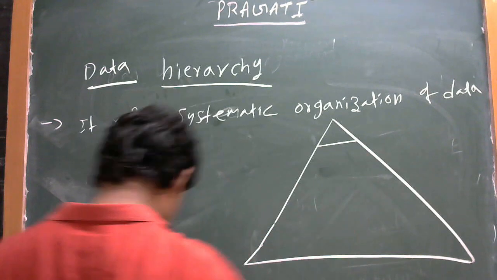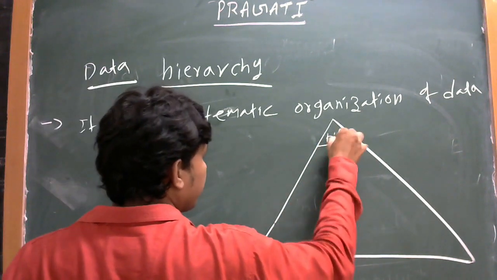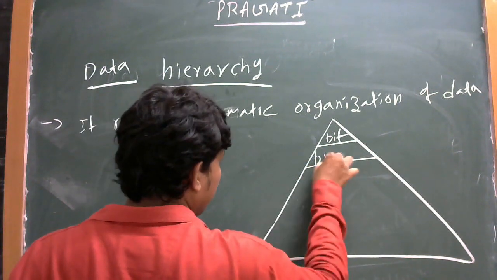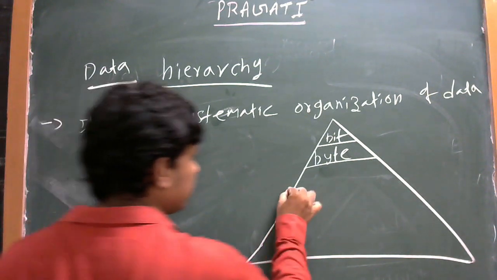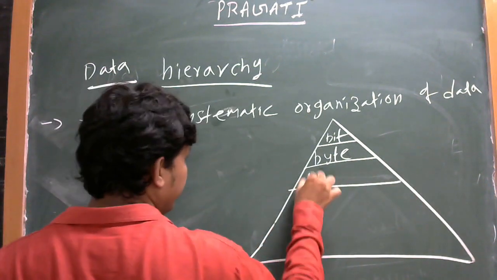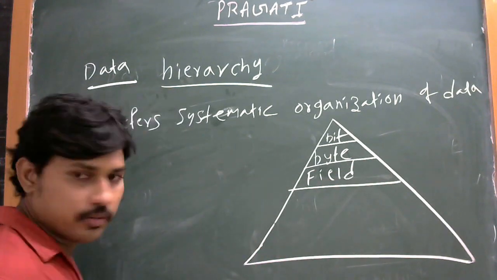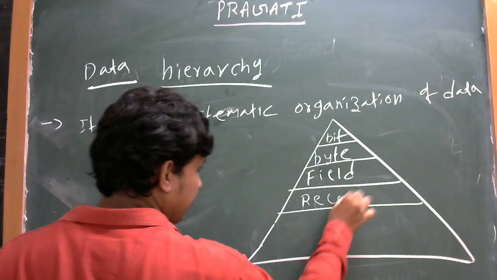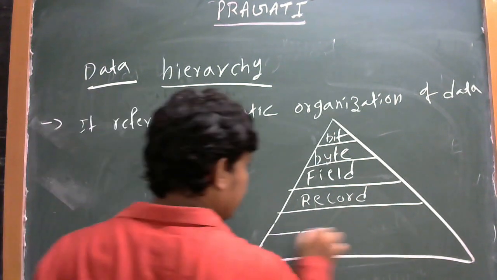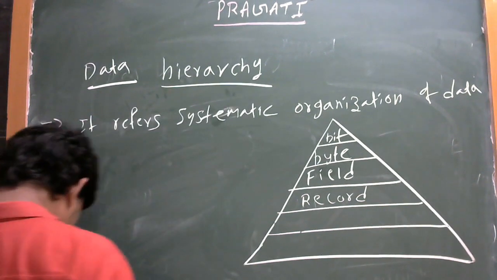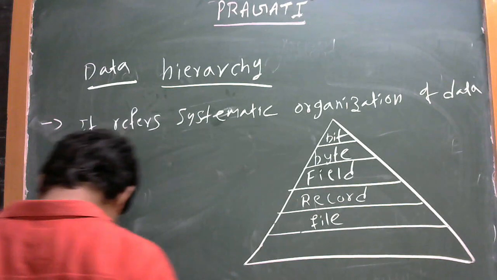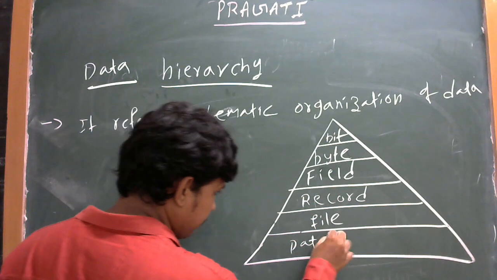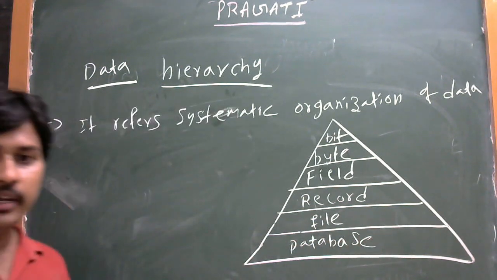Okay, first one, bit. Second one, byte. Third one, field. Record. File. Database.